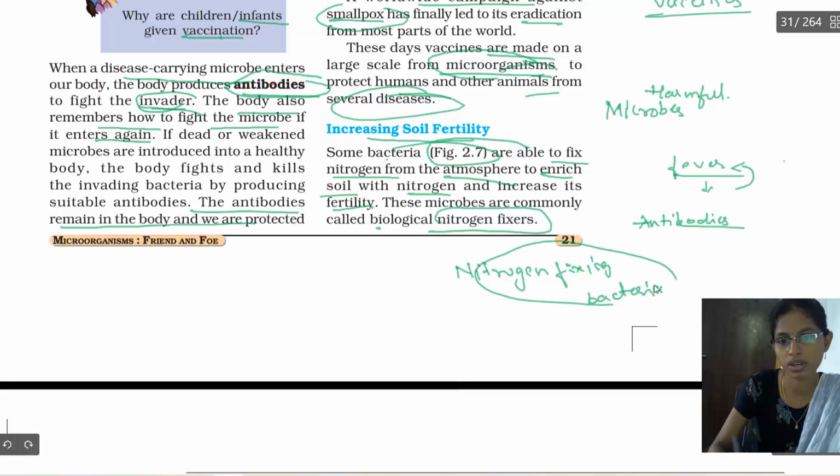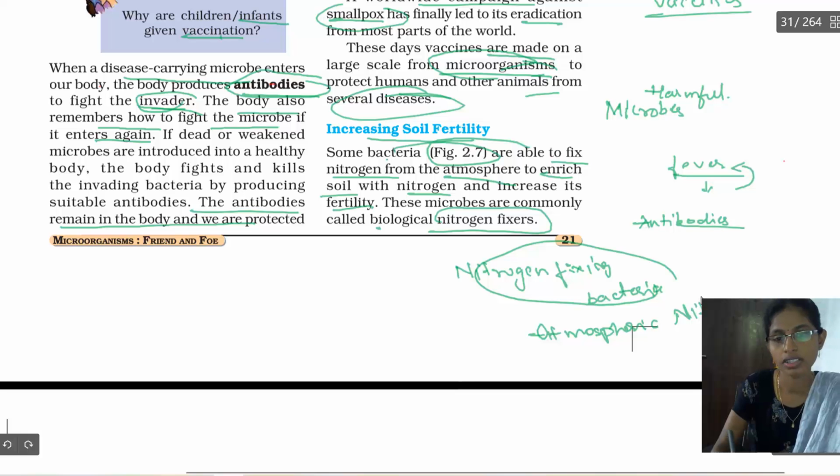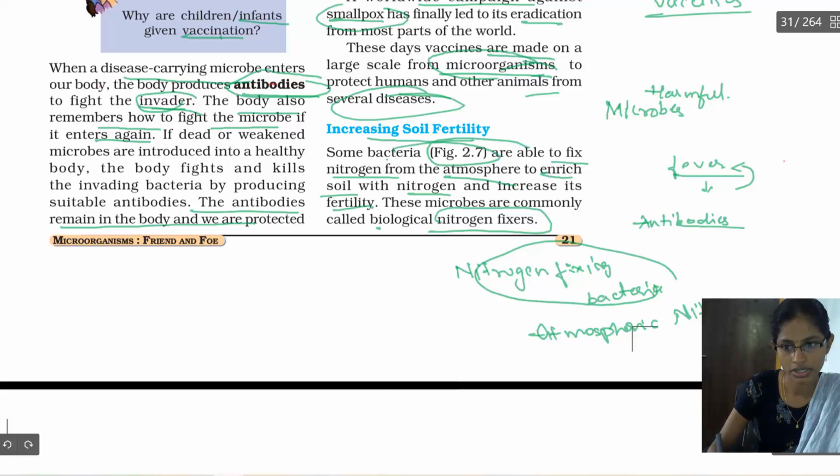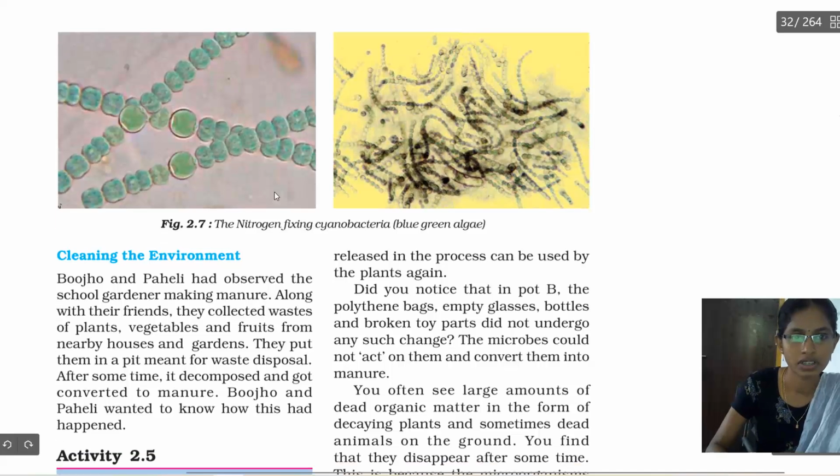Okay, what's the main work of these bacteria? To fix the atmospheric nitrogen. They introduce the atmospheric nitrogen into the soil, which in turn is helpful for soil fertility. So here we have the figure of some nitrogen fixing bacteria. The nitrogen fixing cyanobacteria are nothing but blue green algae.